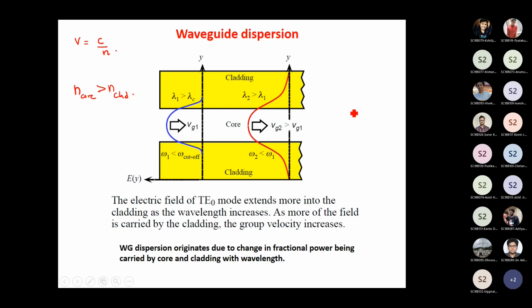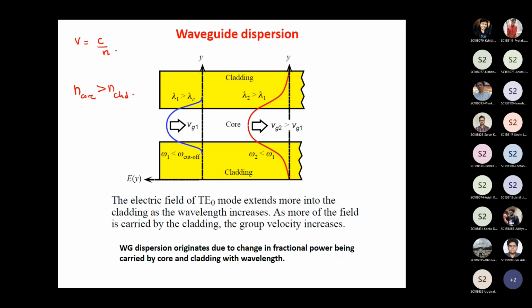Because of this, at the photodetector on the receiver side, the receiver is trying to capture all these signals. It would see that the signals in the cladding arrive first, whereas the signals from the core arrive after a delay. That dispersion is what is called the waveguide dispersion.